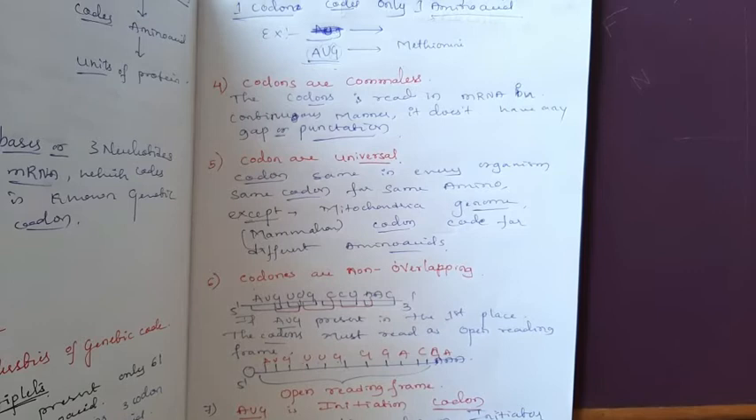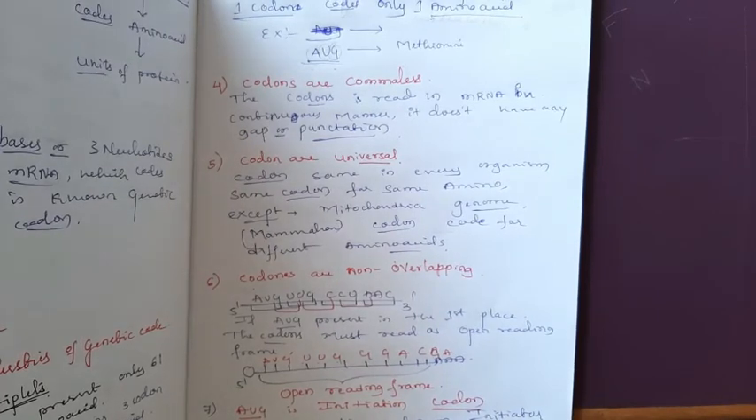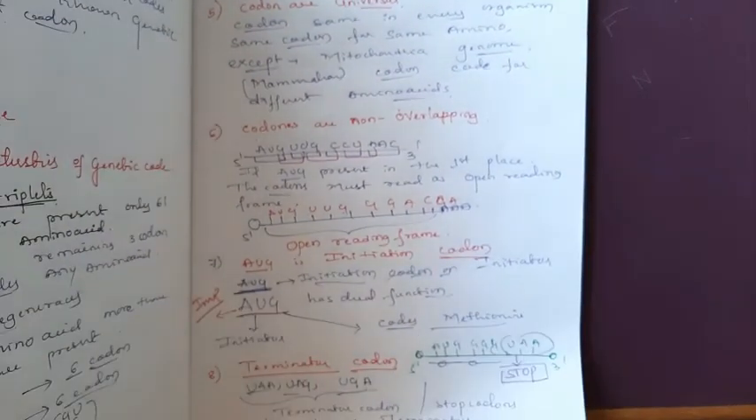Okay. You have to remember that in the mammalian mitochondrial DNA the codons are different, meaning those codons code for different amino acids than in the normal body or nuclear DNA. Then the codons are non-overlapping. Yes, the codons are non-overlapping.